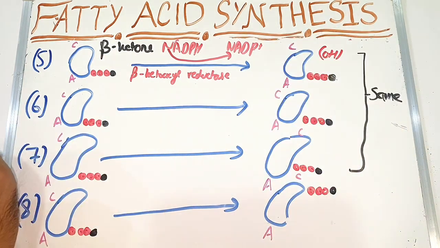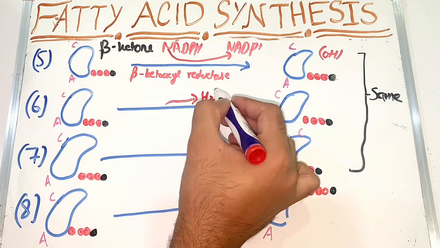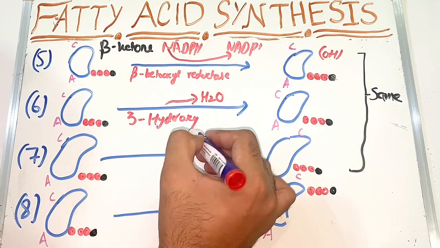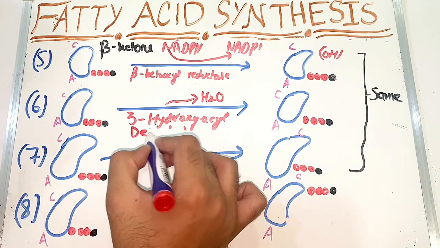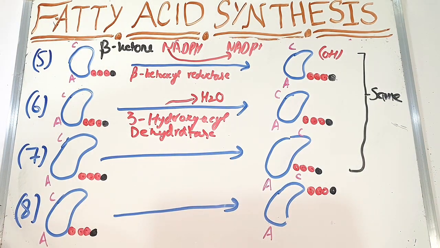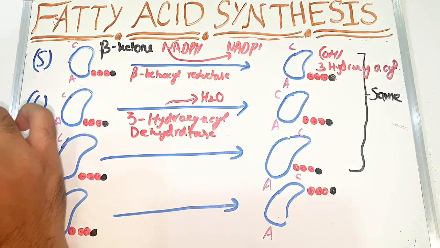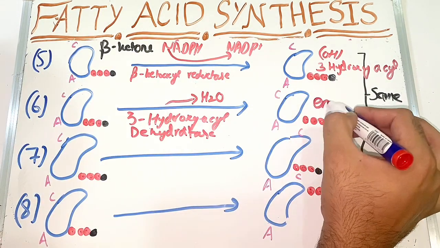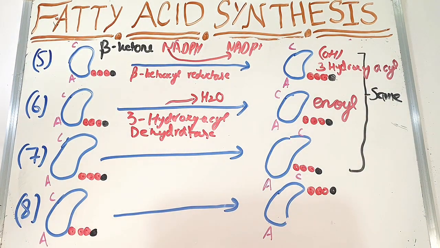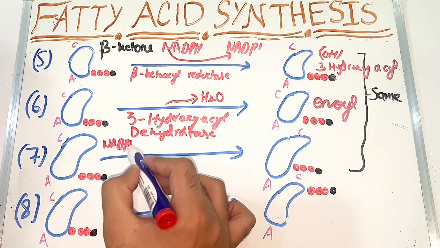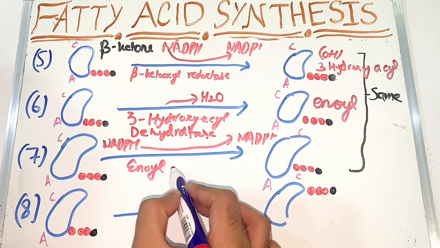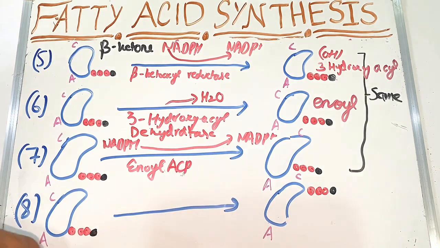In the fifth, beta ketone will be converted into 3-hydroxyacyl, in which NADPH will be used to release NADP plus by the enzyme called beta ketoacyl reductase. In the sixth, we will release H2O, water, in which there will be enzyme 3-hydroxyacyl dehydratase, and in it we will get enoyl ACP. So let's discuss again. From fifth, beta ketone will be converted into 3-hydroxyacyl, and then sixth to seventh, 3-hydroxyacyl will be converted into enoyl.